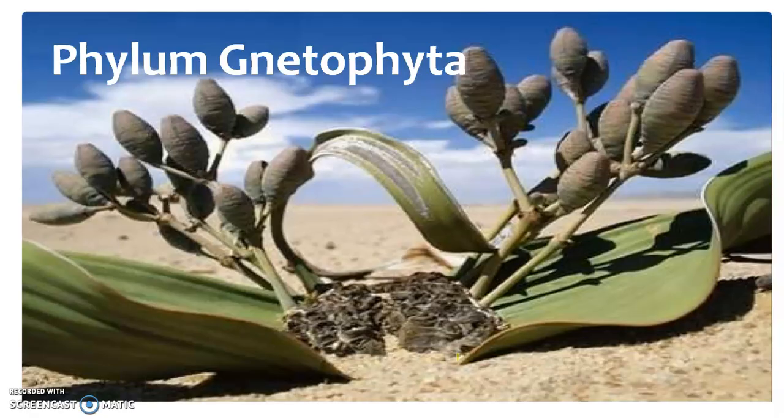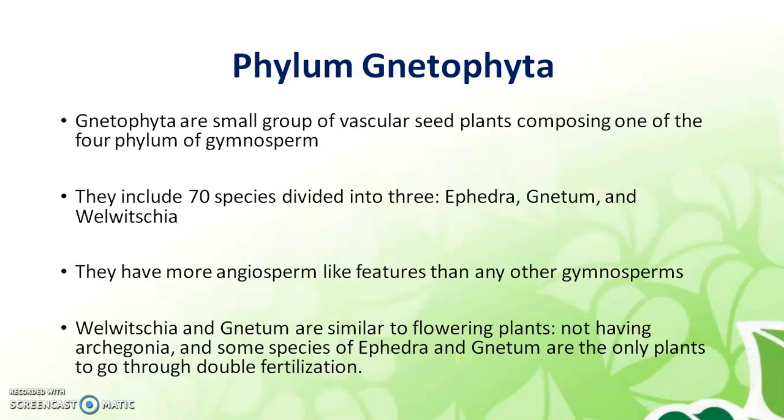Then phylum Gnetophyta. The Gnetophyta are a small group of vascular seed plants composing one of the 4 phyla of gymnosperms. They include 70 species divided into 3 genera: Ephedra, Gnetum and Welwitschia. They have more angiosperm-like features.